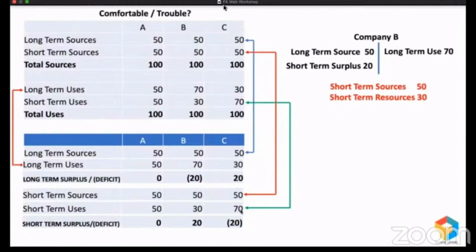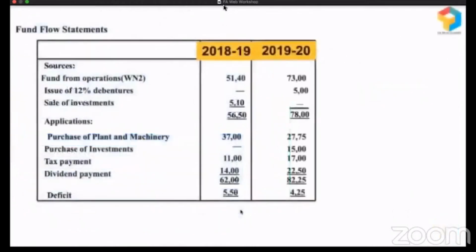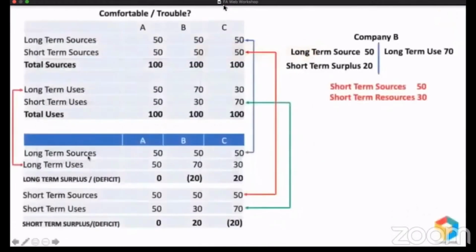So this statement which helped us get more clarity is the fund flow statement. Let me give you a real life fund flow statement. It will look something like this. It's basically part of it. Look, here you have the sources and here you have the applications. Sources we basically call long-term sources. Applications we call long-term uses, like what we have seen here.